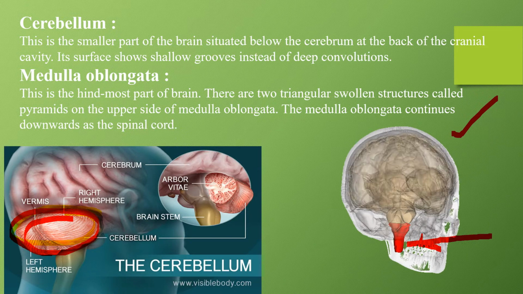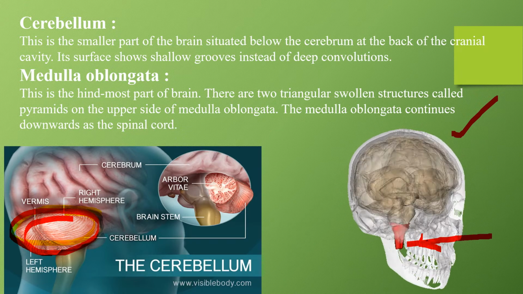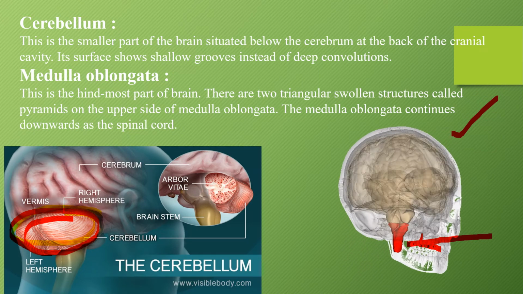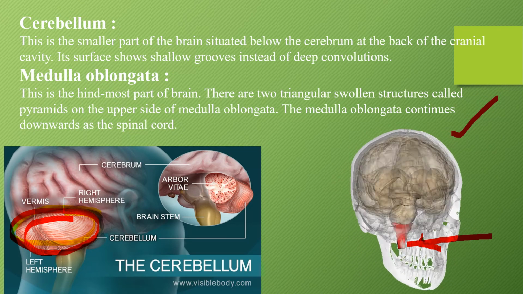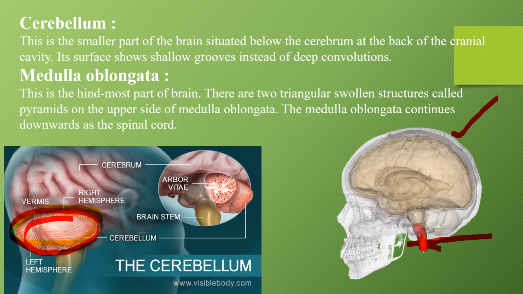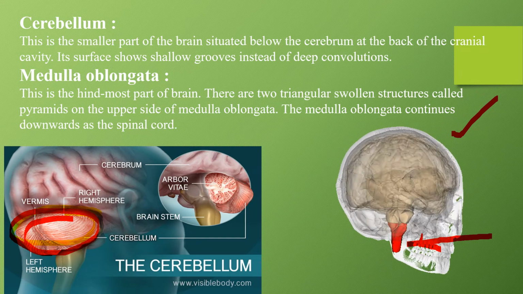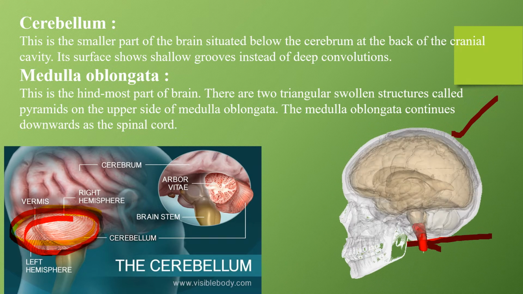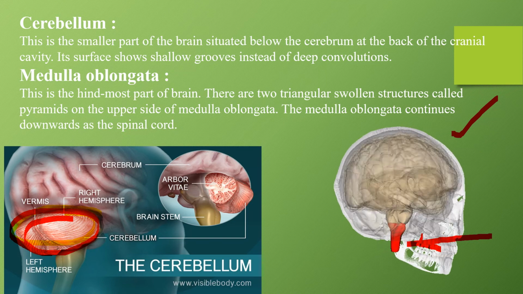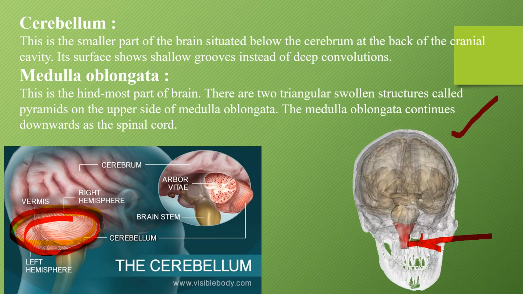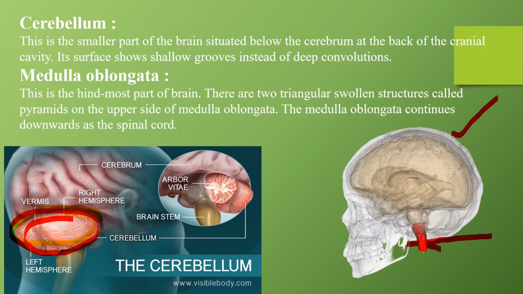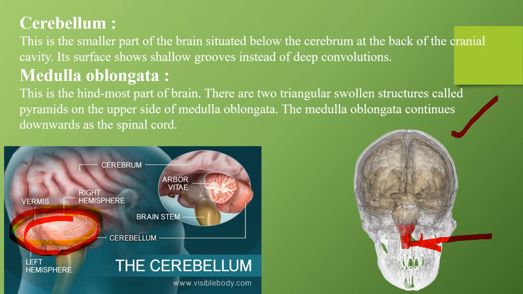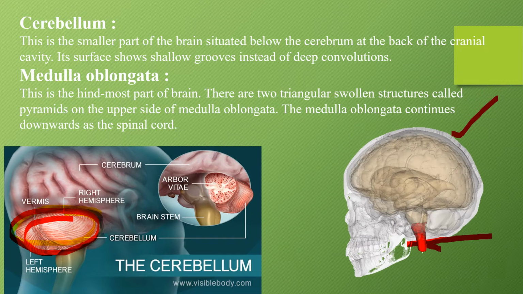There are two triangular swollen structures called pyramids on the upper side of the medulla oblongata. ऊपर दिख रहा है triangular portion है और नीचे लंबा सा portion है. The medulla oblongata continues downwards as the spinal cord. ये medulla oblongata नीचे हमारे spinal cord continue करता है in the vertebral column. Okay, so these are the three parts of the brain that you need to know. First is cerebrum. Next below that you have the cerebellum, and below cerebellum you have medulla oblongata. ठीक है, very simple.